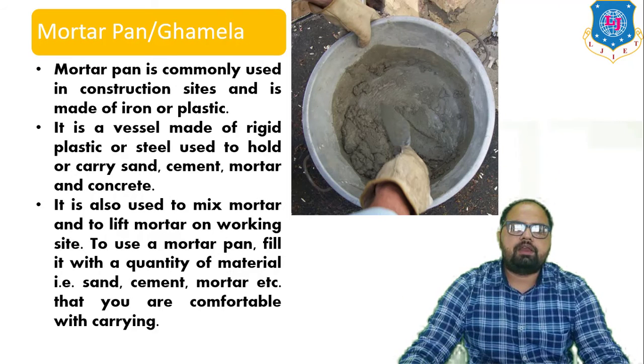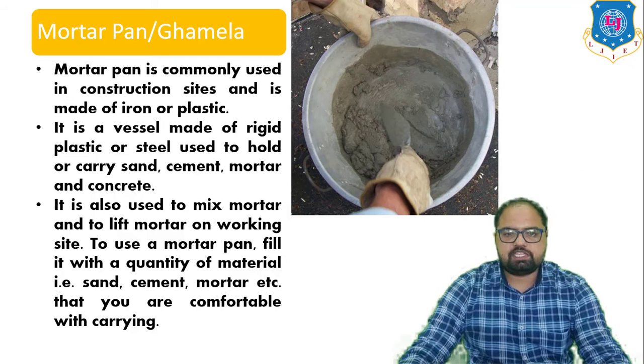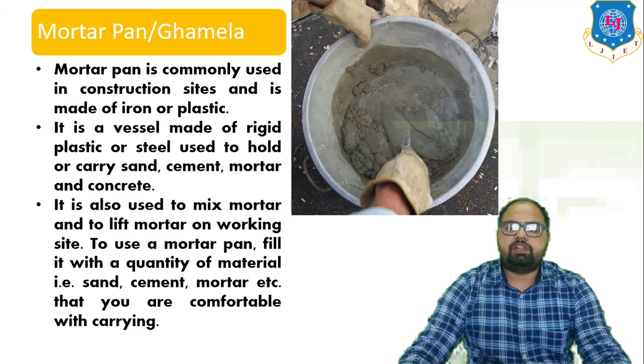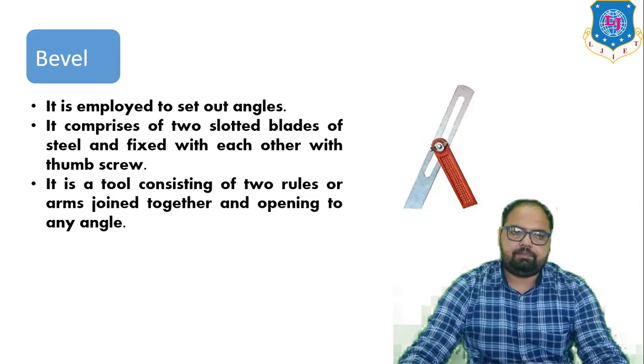Next is the mortar pan or gamela. Mortar pan is commonly used in construction sites and it is made of iron or plastic. It is a vessel made of rigid plastic or steel which is used to hold or carry sand, cement, mortar and concrete. It is also used to mix mortar and to lift the mortar on the working site. To use a mortar pan, fill it with a quantity of the material like sand, cement, mortar, etc. that you are comfortable with carrying.